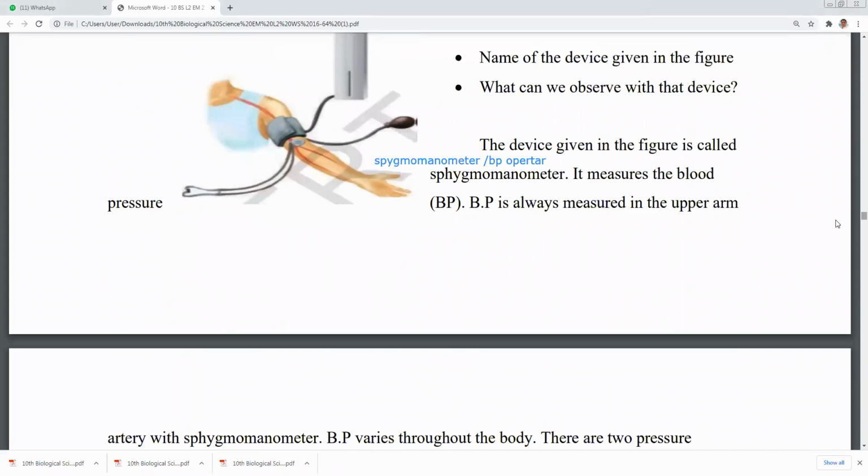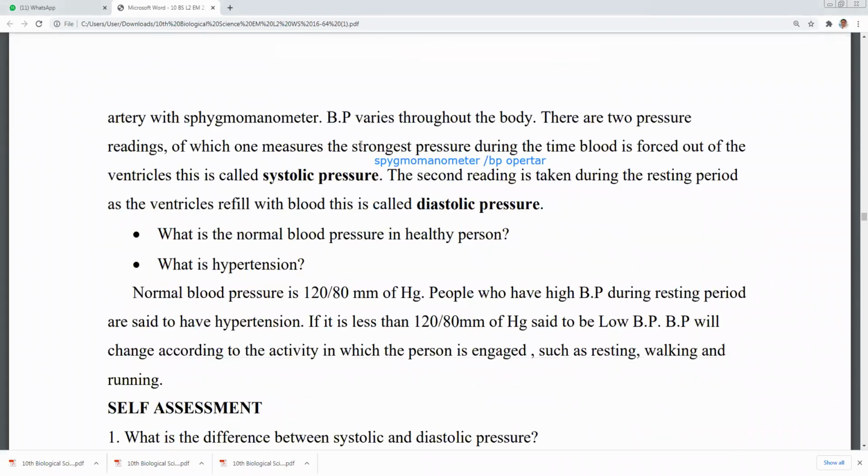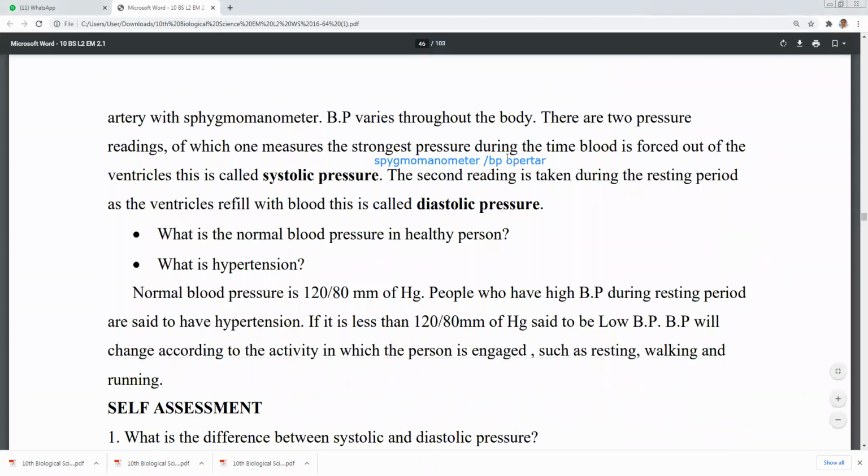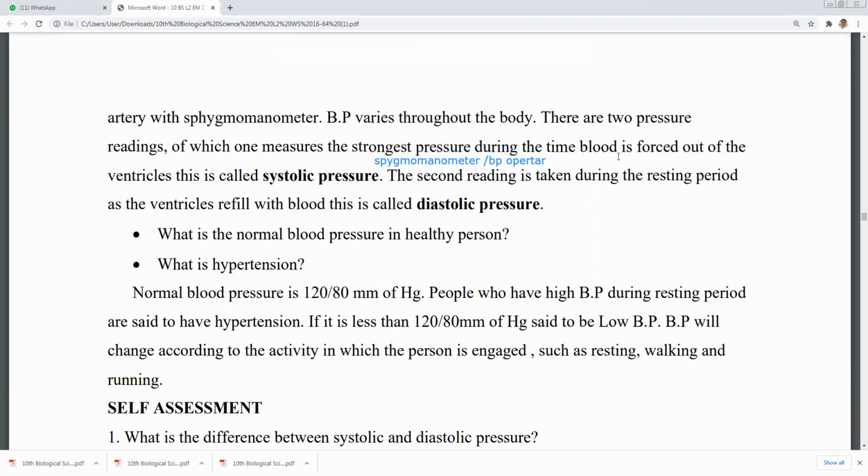Next, there are two pressure readings, of which one measures the strongest pressure, at the time blood is forced out of the ventricles. This is called systolic pressure. The second reading is taken during the resting period as the ventricles refill with blood. This is called diastolic pressure.